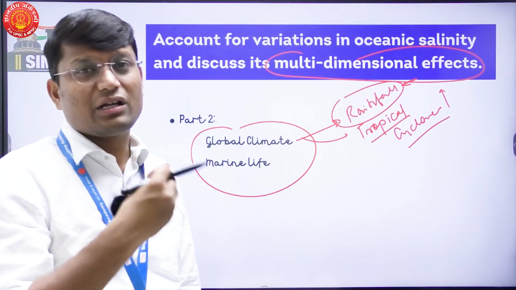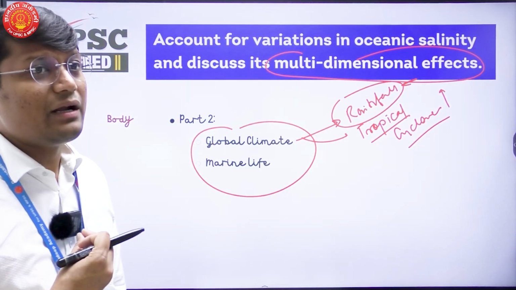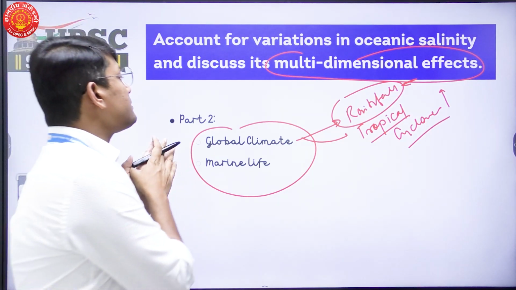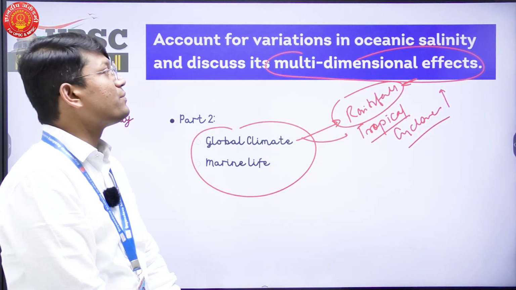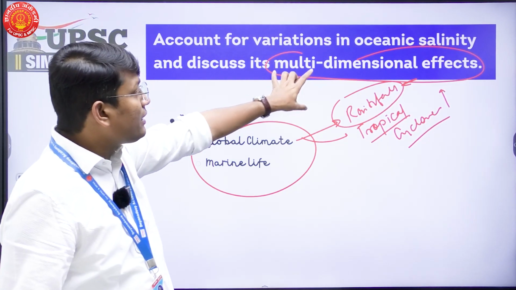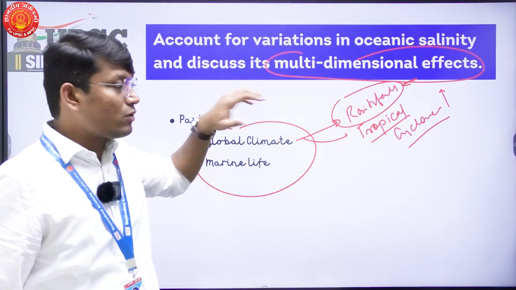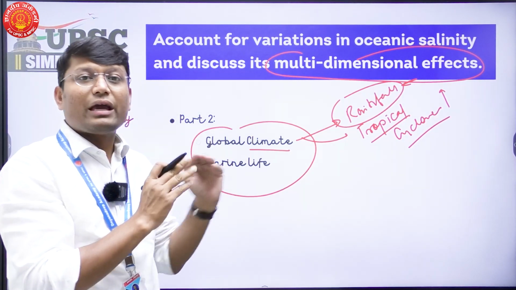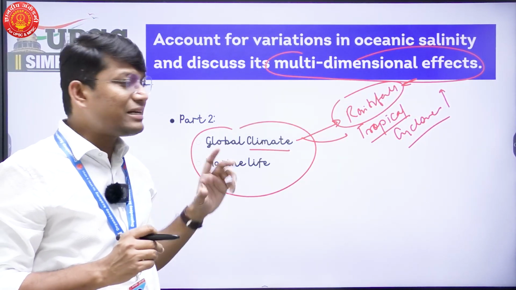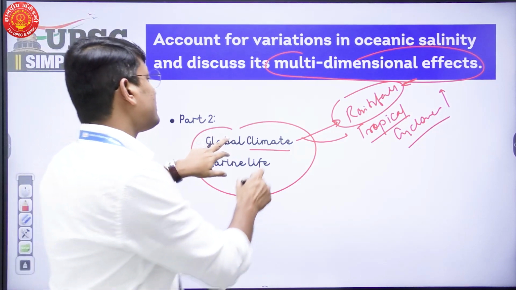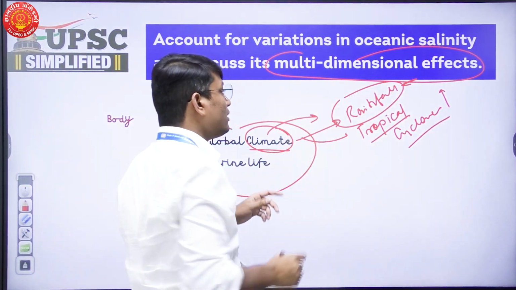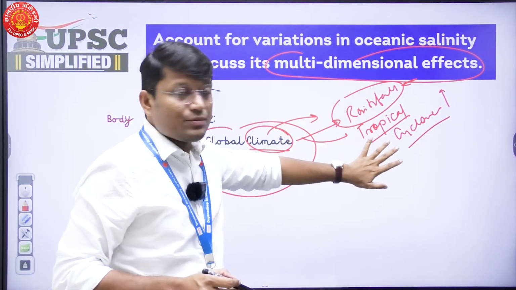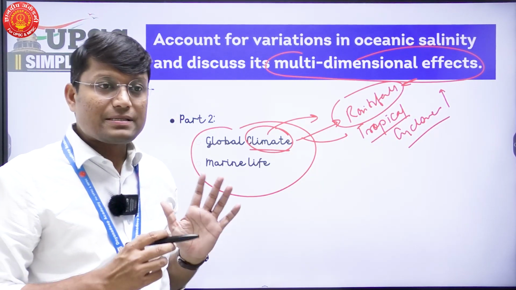Now, these are the areas where a lot of research is being conducted. We do not have very specific answers whenever it comes to the variation in salinity and the multidimensional effect it has on global climate. So that part cannot be so satisfactorily addressed, but you have to mention a link, that there is a link between salinity and climate, specifically in terms of rainfall and tropical cyclones.